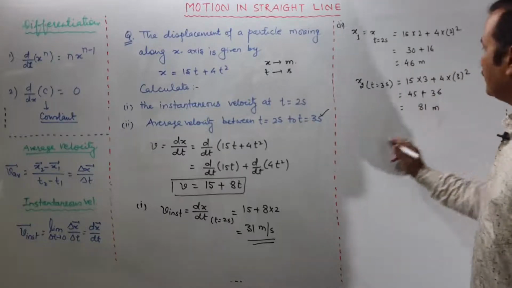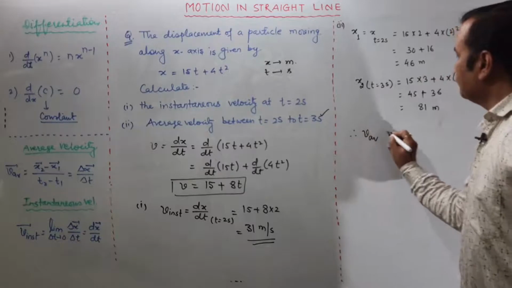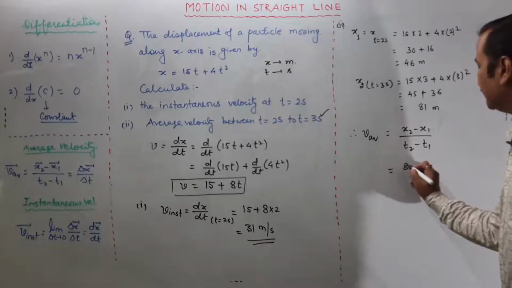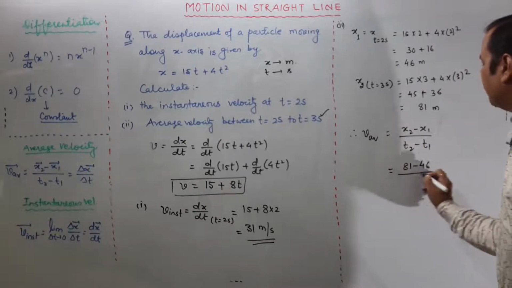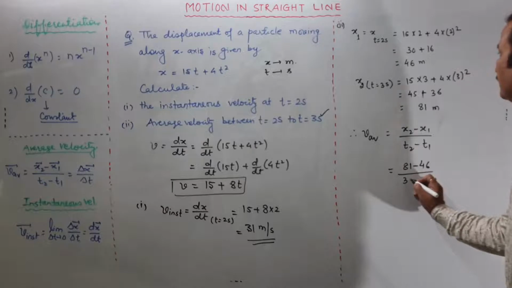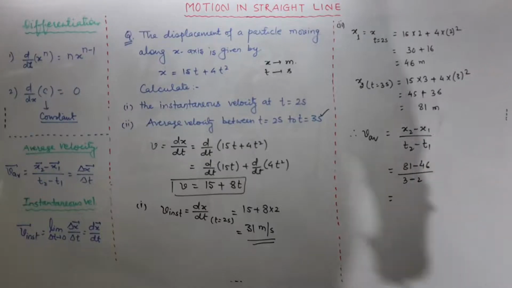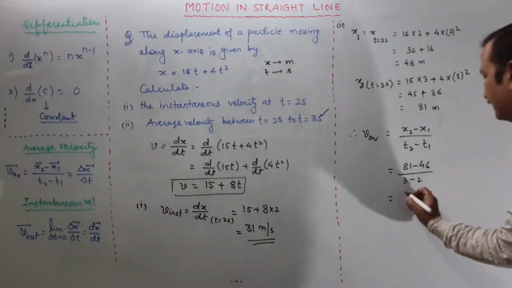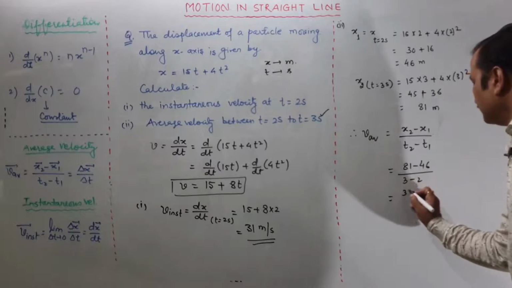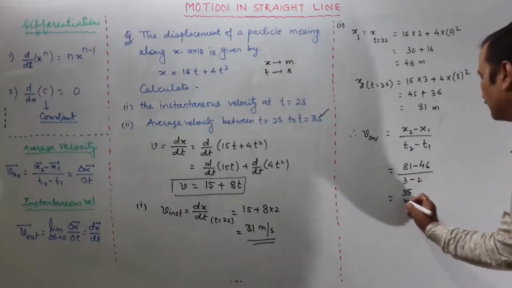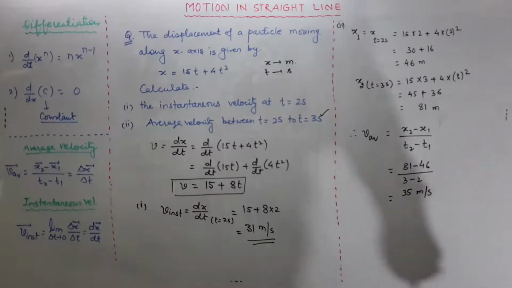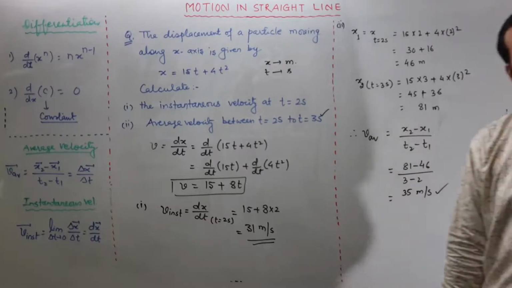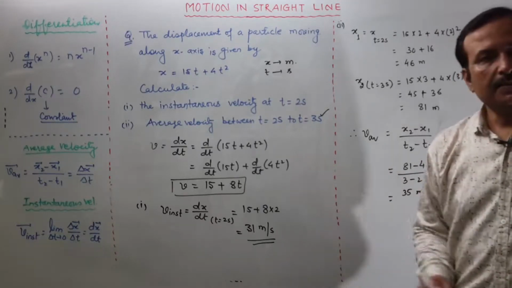Now you see what is v average then? This is the formula. Substitute the values: 81 minus 46 upon t2 is 3 minus 2. So it is 81 minus 46. How much will it come? This will come to 35 meter per second. So see, average is coming 35, instantaneous is coming 31. The difference, you got it. Okay, I hope the concept is clear.